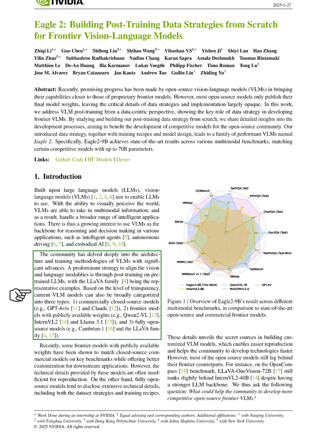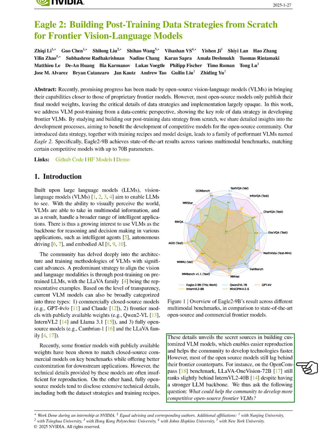We categorize current VLMs into three types based on transparency. 1. Closed-source commercial models. 2. Frontier models with publicly available weights. And 3. Fully open-source models. Notably, some frontier models have demonstrated performance comparable to closed-source models while allowing for better customization. However, the technical details provided by these models often fall short for reproduction purposes. In contrast, fully open-source models tend to share extensive technical information, which aids in the development of customized VLMs but still often lag behind frontier models in performance.